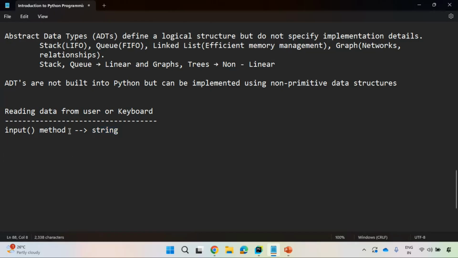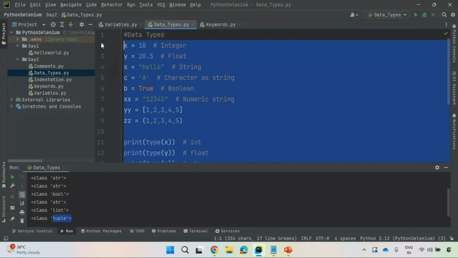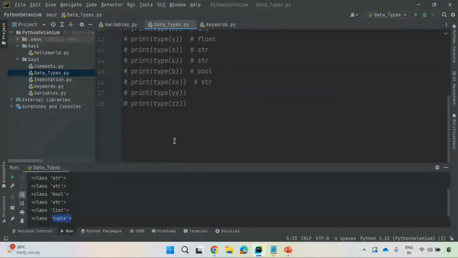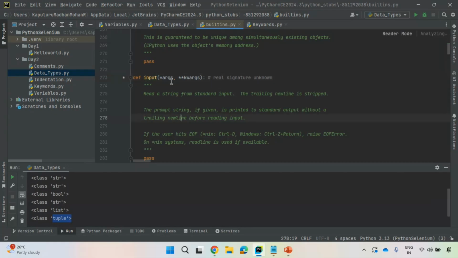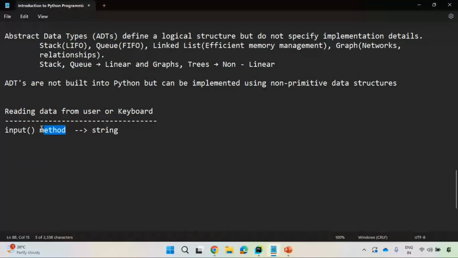Whatever data you read by using the input method will be treated as a string data type. To read dynamic data, you need to use the input method, just call that method. So input, you can see here I am just calling it. Observe here, this is not a method, it is a function, the input function, not a method.